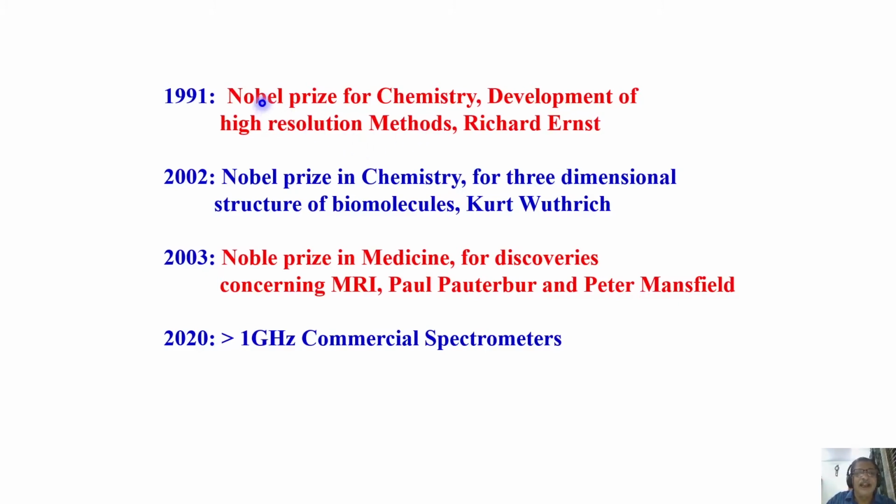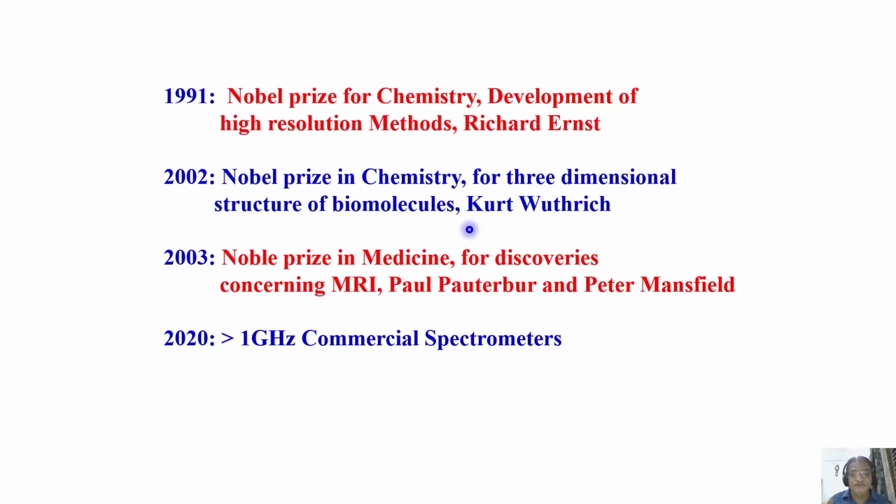Then it was taken over by chemists, and afterwards by biologists. You see, you are able to get biomolecular structure, three-dimensional biomacromolecules can be studied. And then it moved on to medicine. It started with physics, chemistry, biology, and medicine. It is covering various branches of science.